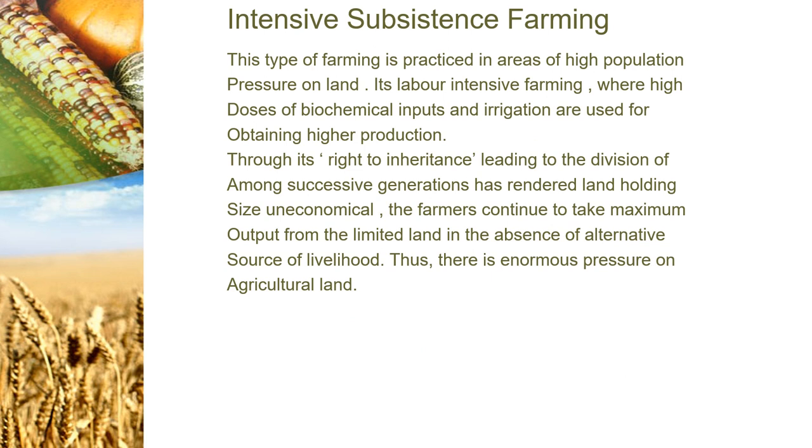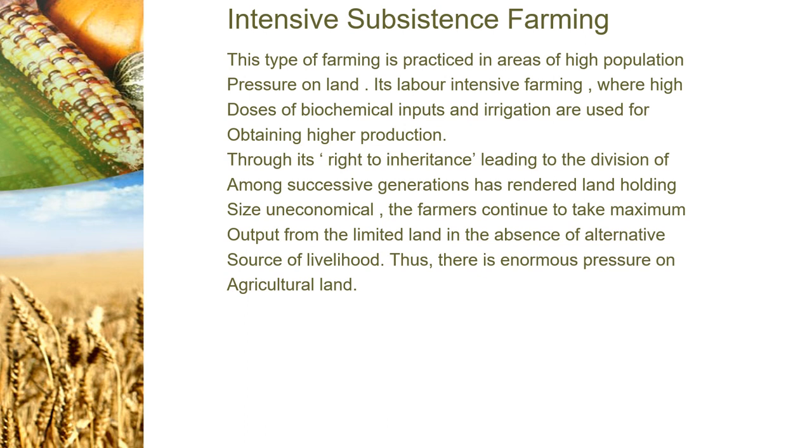This type of farming is practiced in areas of high population pressure on land. It is labor intensive, means more labor is used, where high doses of biochemical inputs and irrigation are used for obtaining higher production. Everything is more here. Now, in recent years, the right to inheritance, leading to the division among successive generations, has rendered land holding size uneconomical. What has happened due to the right to inheritance is people are inheriting the land, so the land is being divided into smaller pieces.